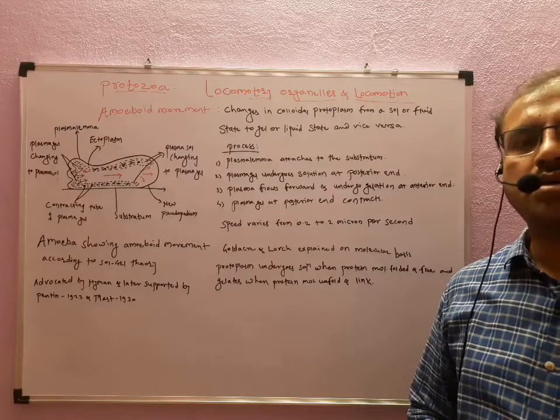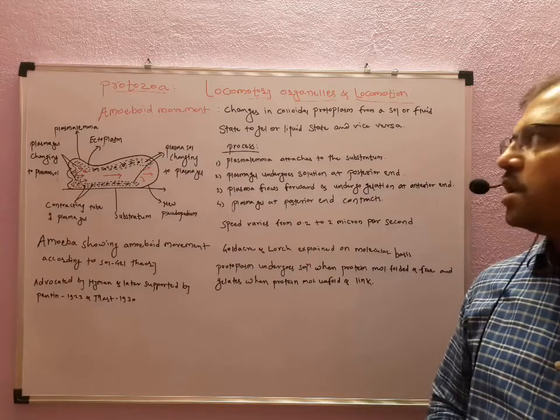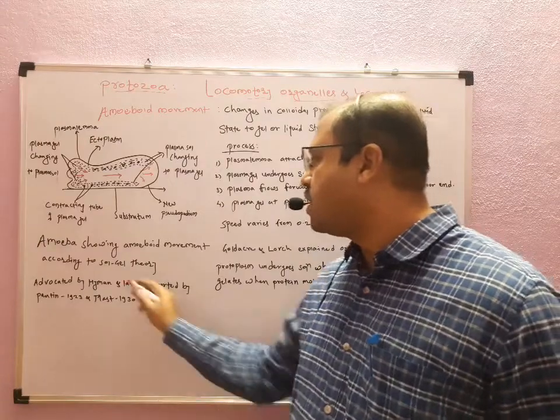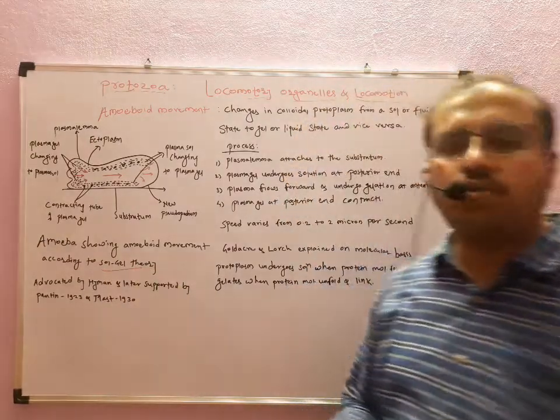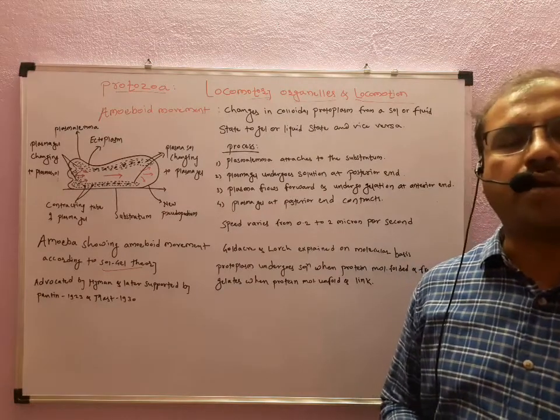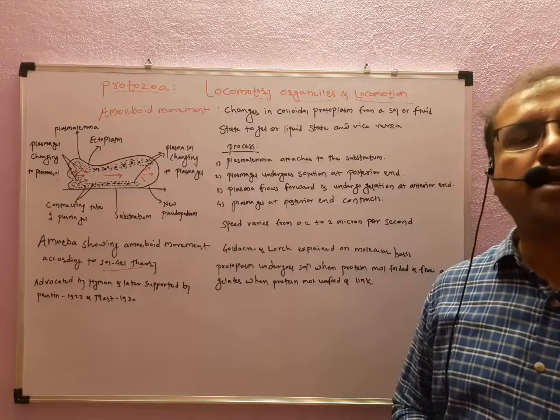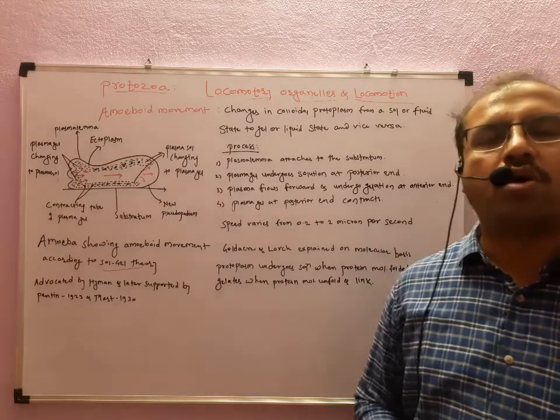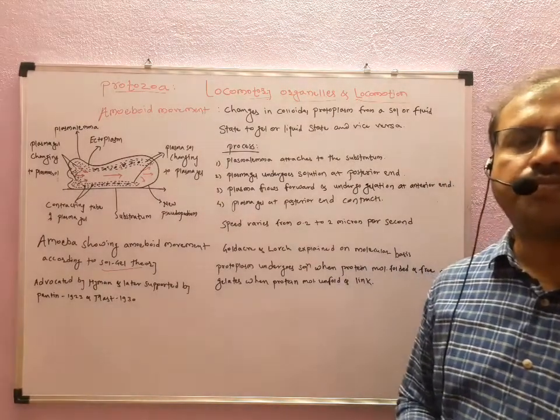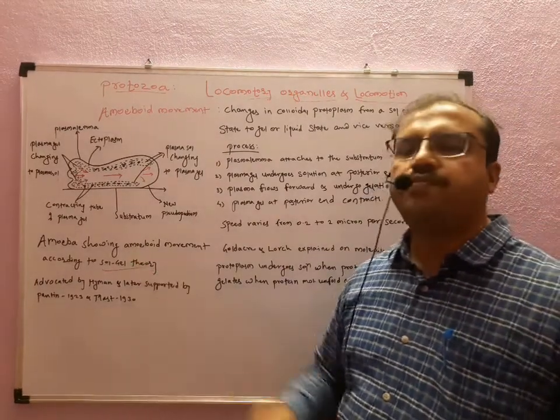In this lecture, we will see the amoeboid movement with the help of the sol-gel theory. According to this theory, the amoeboid movement is carried out with the help of pseudopodia, that is, extension of the cell at the particular region where the animal wants to go or creep, attaching to the substratum. This movement is called the sol-gel theory.